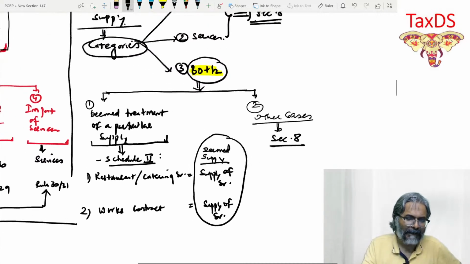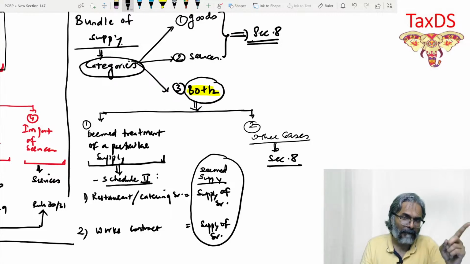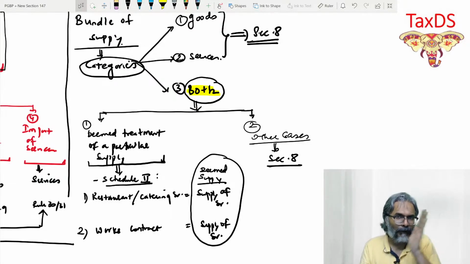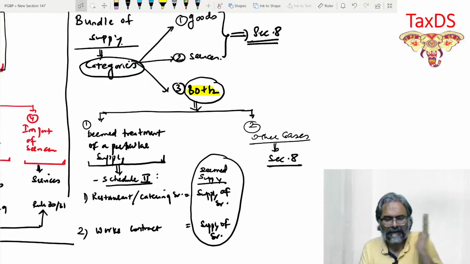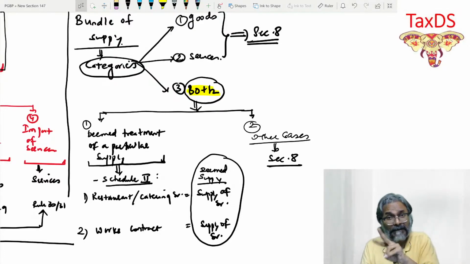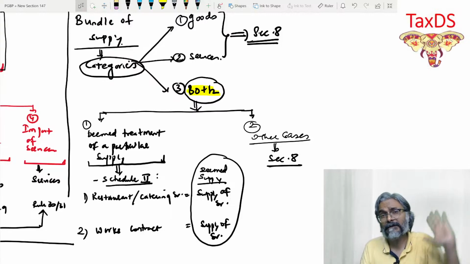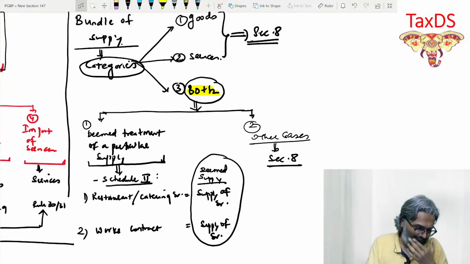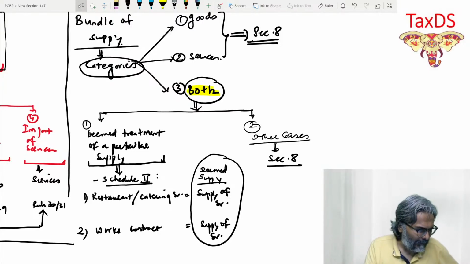Section number 8 applies if it is a bundle of goods with goods, or a bundle of service with service, or a bundle of goods and service other than works contract service or restaurant or catering service. Is that point clear to all of you, students? So this is how things have to be looked upon in this regard.